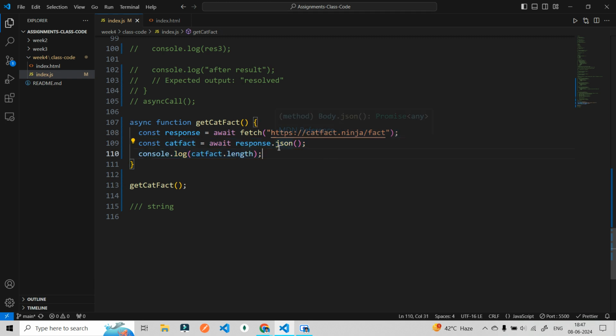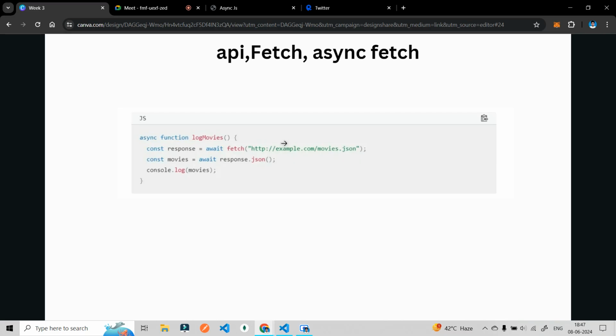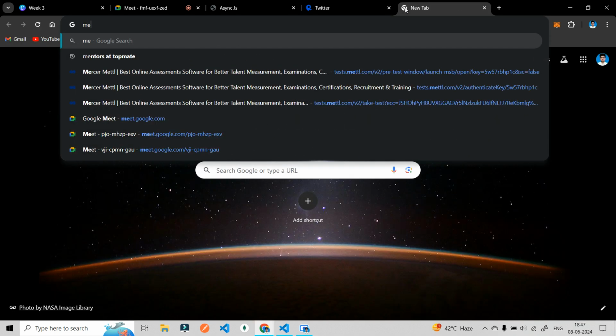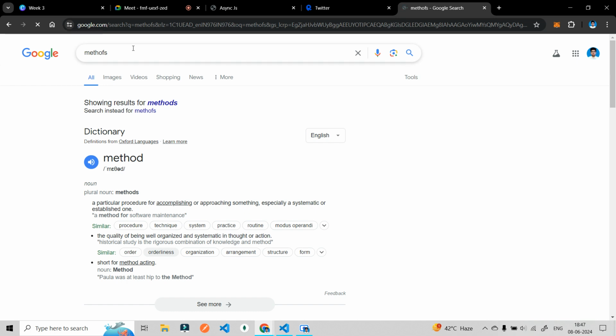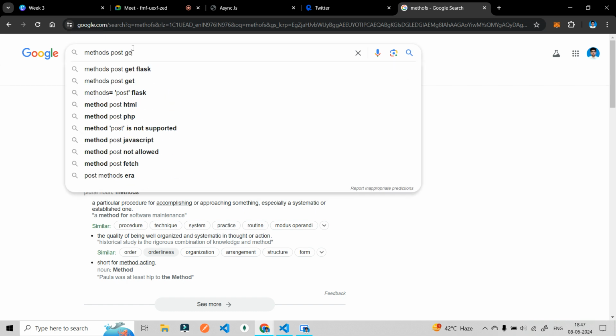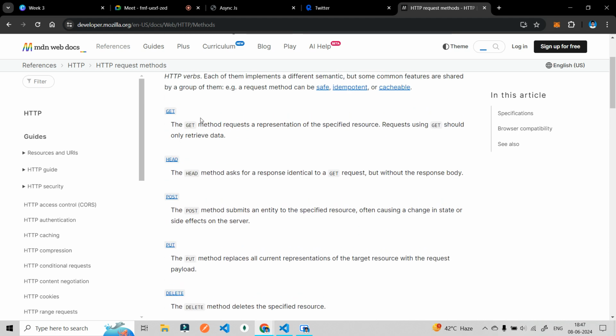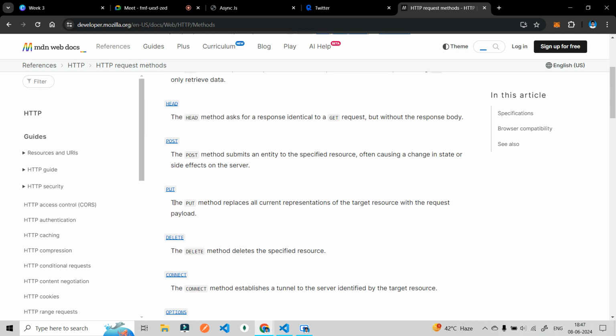This is known as the methods, like post, get, something like this. These are known as the HTTP request methods. Get, post, put, delete are the four important methods.